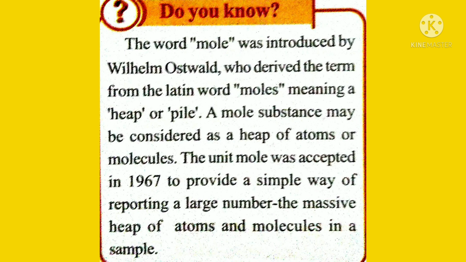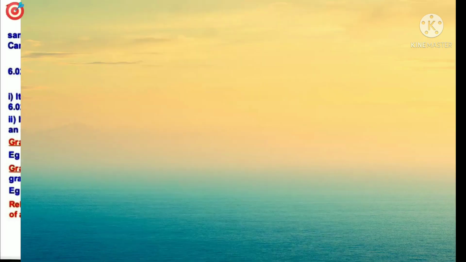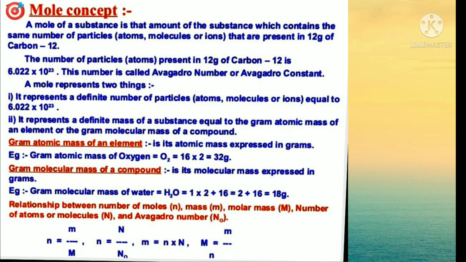So, the mole concept is defined. A mole of a substance is that amount of the substance which contains the same number of particles, atoms, molecules or ions, that are present in 12 grams of carbon-12. The number of particles or atoms present in 12 grams of carbon-12 is 6.022 into 10 power 23. This number is called Avogadro number or Avogadro constant.